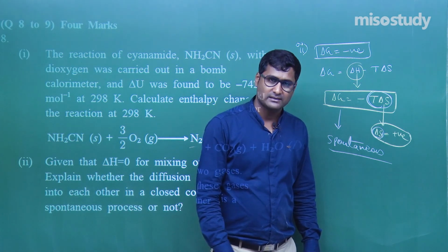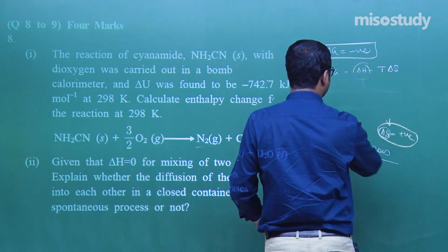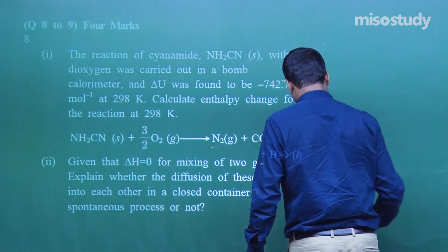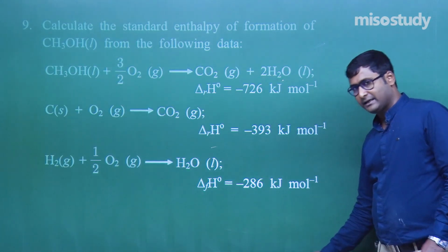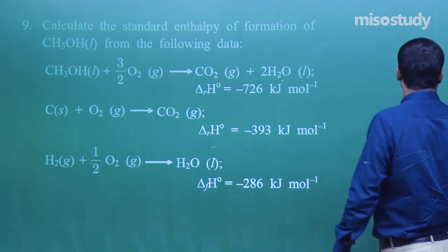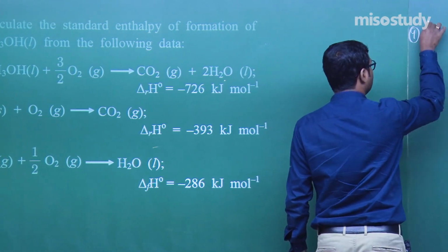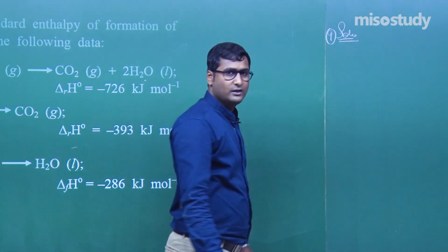Am I right? Yes, sir. Now I am going to rub this and we'll discuss the next segment. The next question is question number 9. Again, what is given? Calculate the standard enthalpy of formation of CH3OH. Question number 9, solution. Enthalpy of formation of CH3OH.